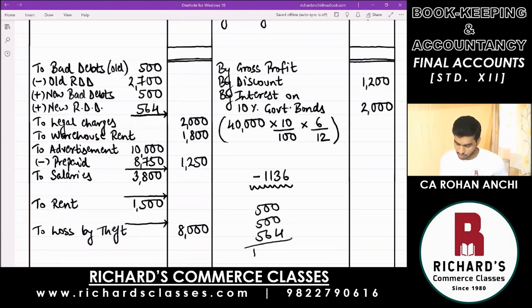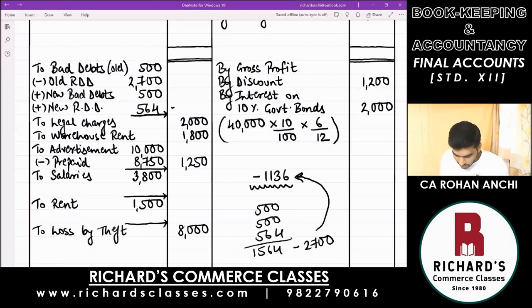That only comes to 1,564. But from this, you have to minus 2,700. So your answer in total is going to be negative. Minus 1136 is the correct answer. But in accounts, you can never write a minus figure in the amount column.